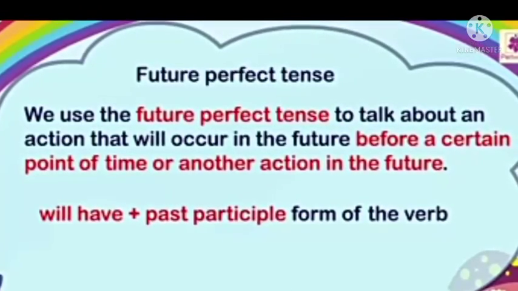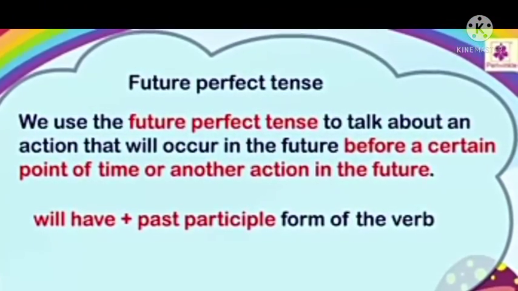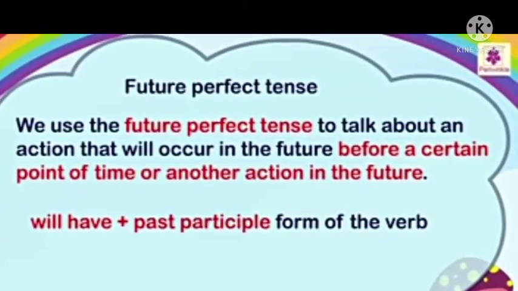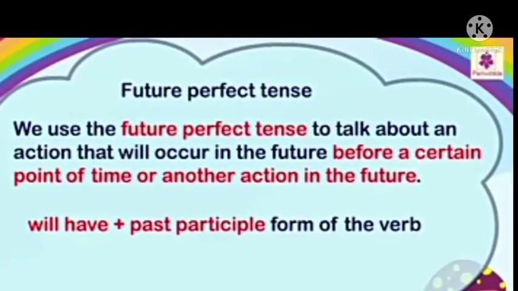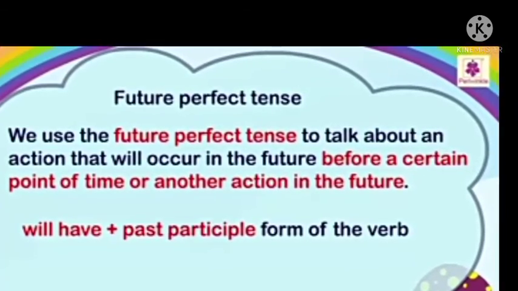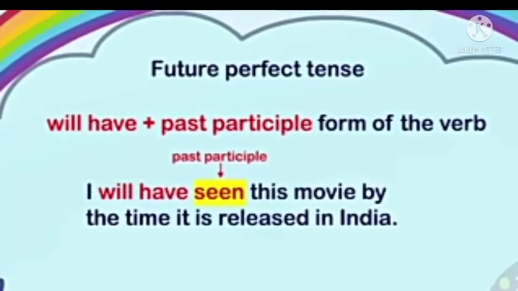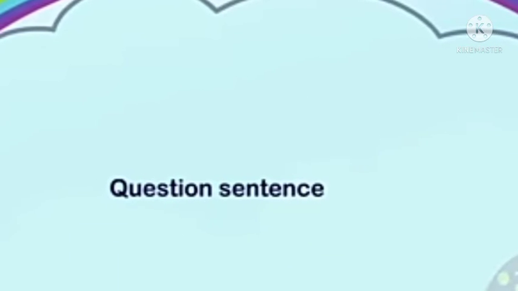Now future perfect tense: we use the future perfect tense to talk about an action that will occur in the future before a certain point of time or another action in the future. Like, will have plus past participle form of the verb. Now see the example: I will have seen this movie by the time it is released in India. So here seen is past participle.